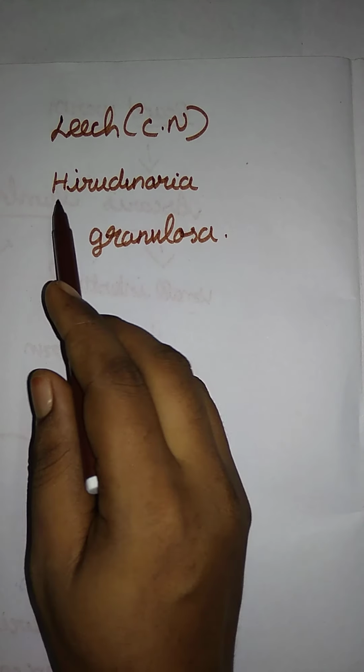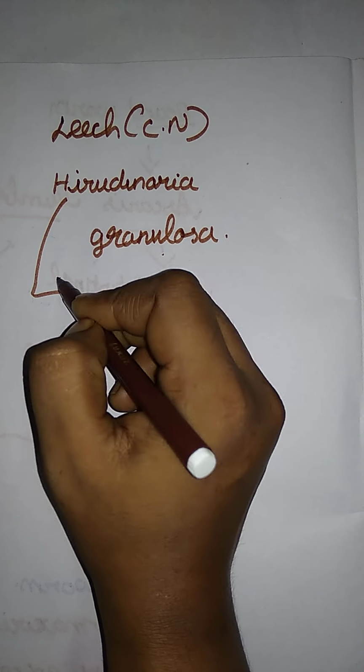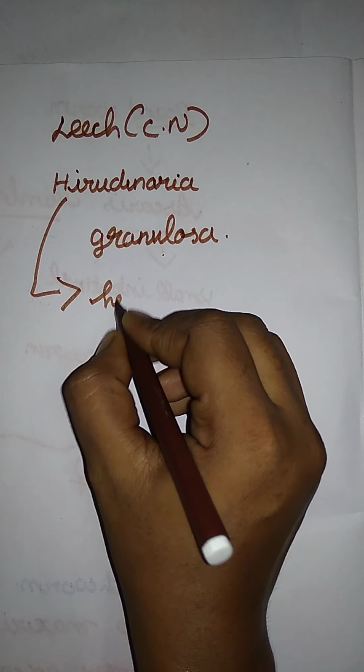Okay, this is the binomial name. If you see, all the names have two parts, right? So that is the binomial. Here, Hirudinaria granulosa. Let me explain the meaning of Hirudinaria. Here Hirudinaria means it is a hermaphrodite.